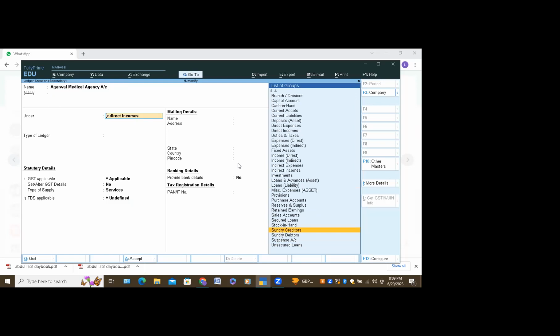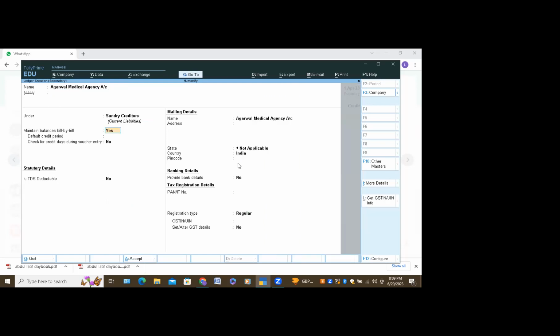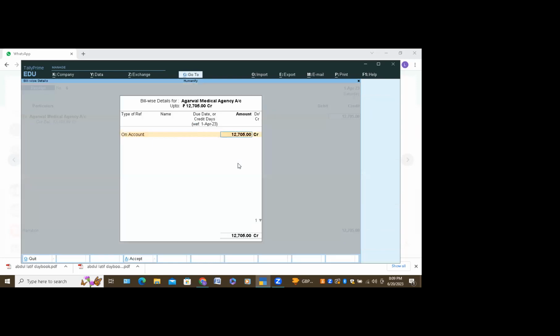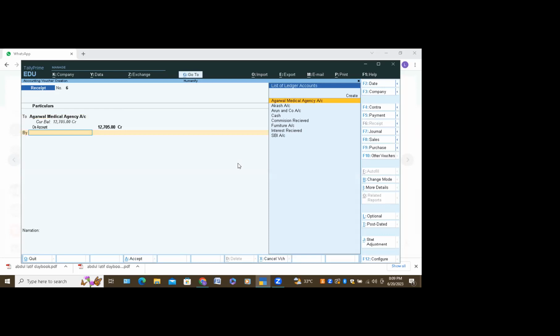First three questions he will do. Control A, accept. Give the amount. Same way only it will come. The first transaction, how he is doing, all other transactions will come in the same way.